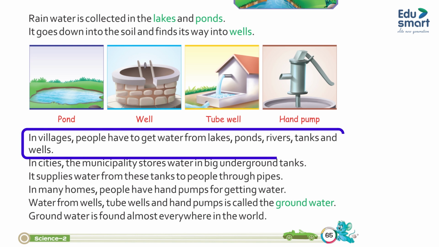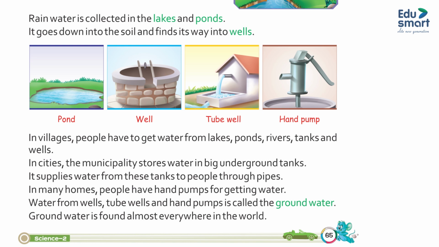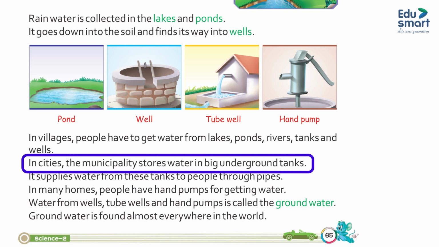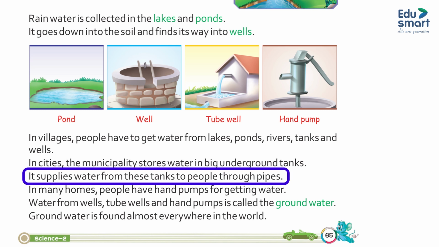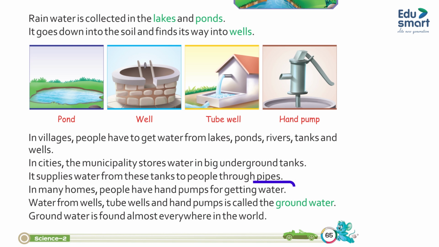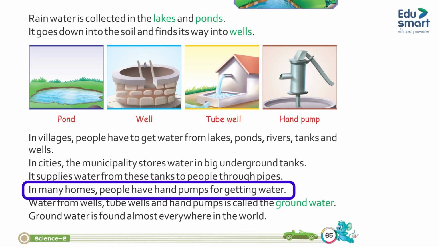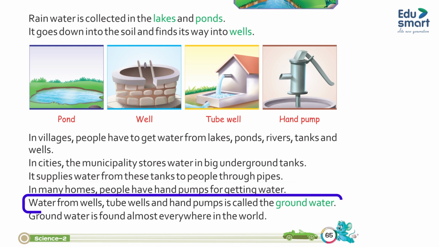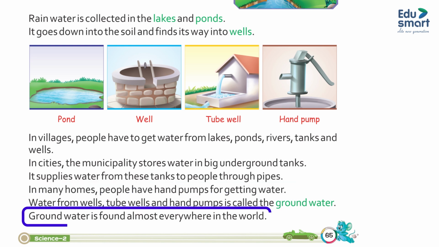In villages, people get water from lakes, ponds, rivers, tanks and wells. In cities, the municipality stores water in big underground tanks. It supplies water from these tanks to people through pipes. In many homes, people have hand pumps for getting water. Water from wells, tube wells and hand pumps is called groundwater. Groundwater is found almost everywhere in the world.